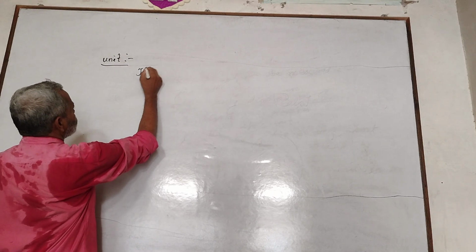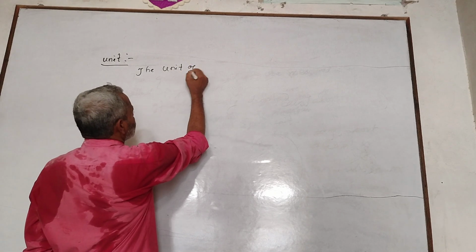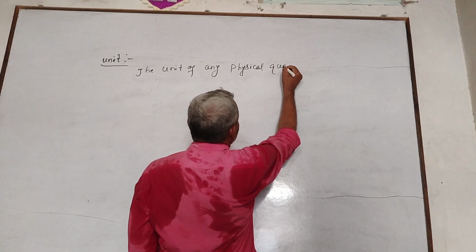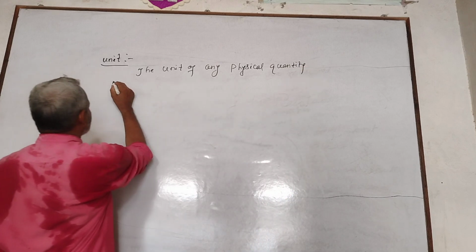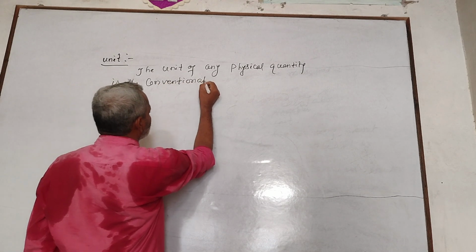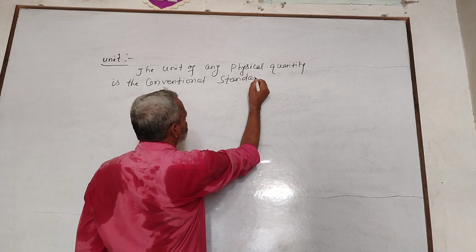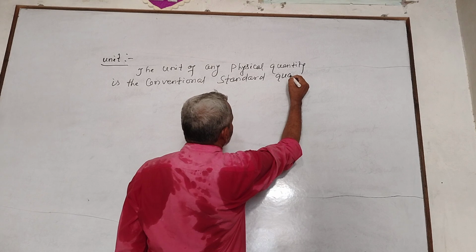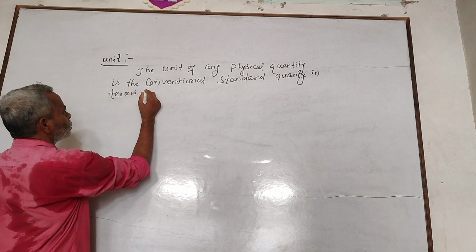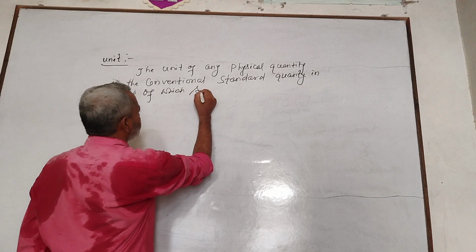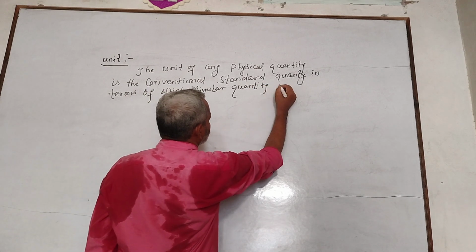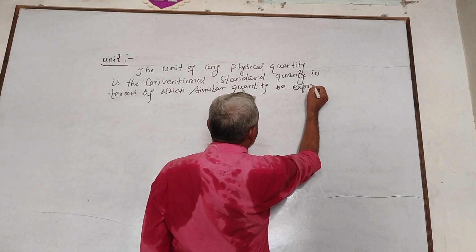The unit of any physical quantity is the conventional standard quantity in terms of which similar quantities can be expressed.